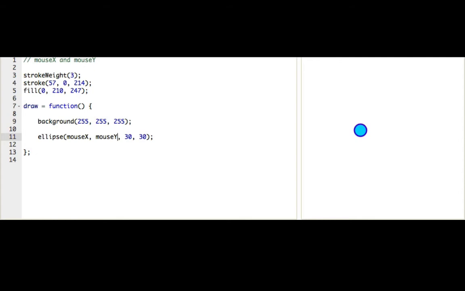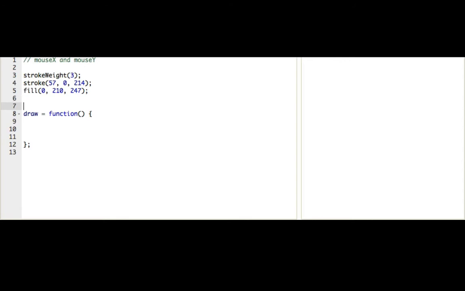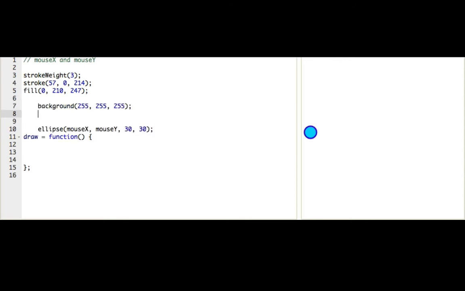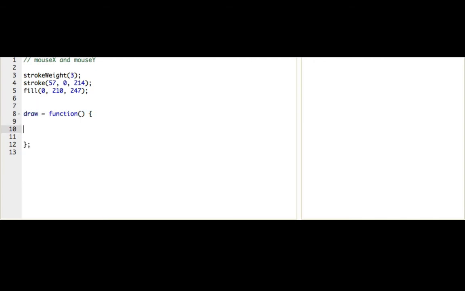If you're going to use mouse x and mouse y, you've got to make sure that you use them inside the draw function. Because look what happens if we move these two lines of code outside the draw function. You see? Now, this code here only gets run once. So this ellipse is only drawn once, and it's drawn wherever my mouse happened to be at the very beginning of the program. So that's why we need to have it inside the draw function, because the draw function is this function that's called repeatedly over and over while our program is running.